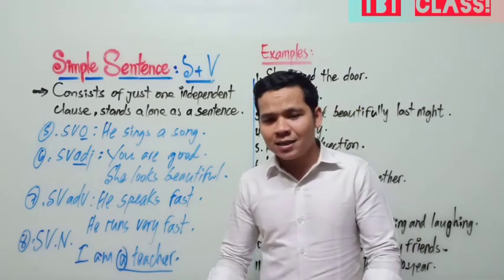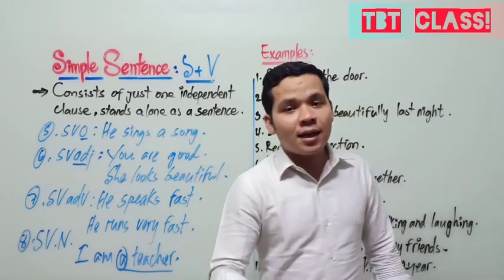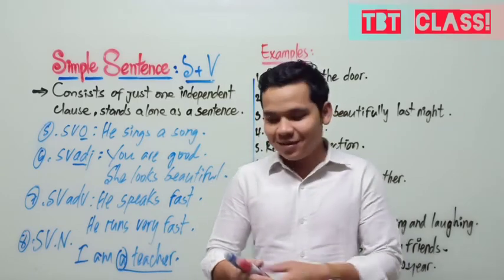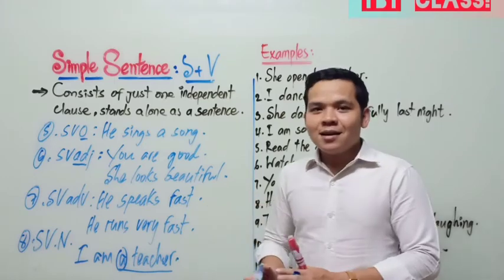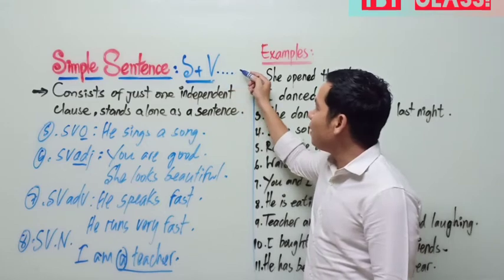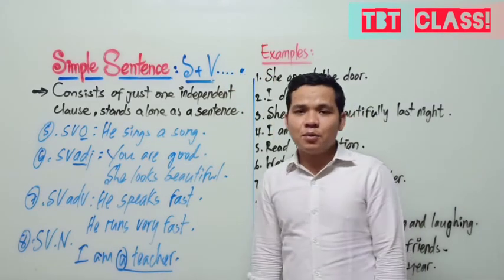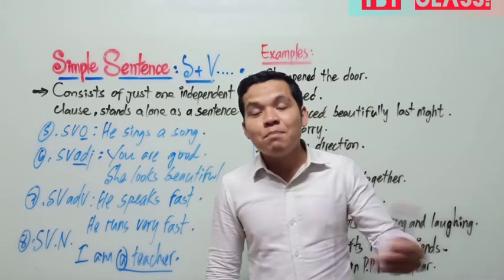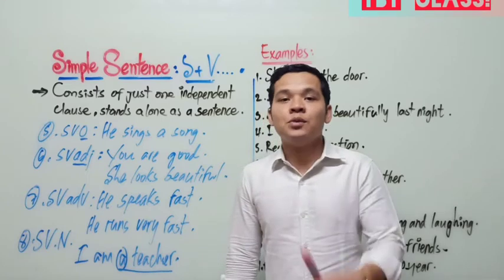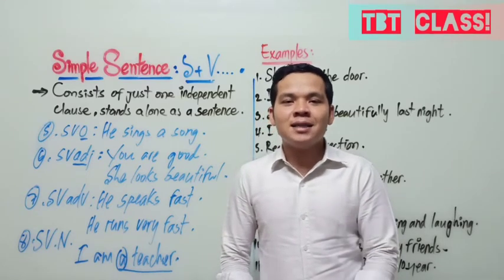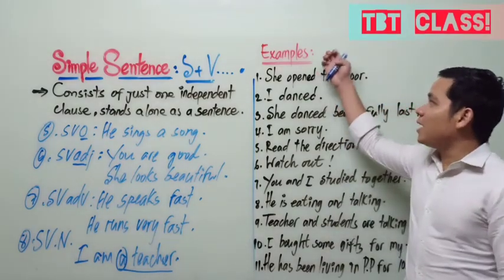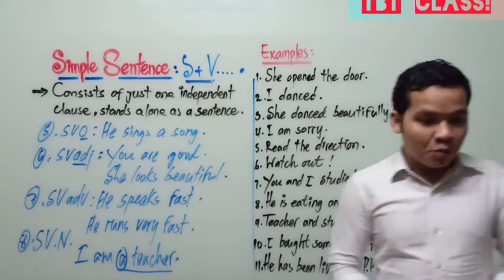You can make the form, or you can say the sentence, just a single sentence, and it has its own meaning enough. Subject, verb, blah blah blah, full stop. Like a simple sentence. It doesn't have another sentence to give more information, like a dependent clause or subordinate clause. It just stays alone and has its own meaning enough. It is a simple sentence. Okay, so don't waste your time. Look at the examples, everyone, my friends.